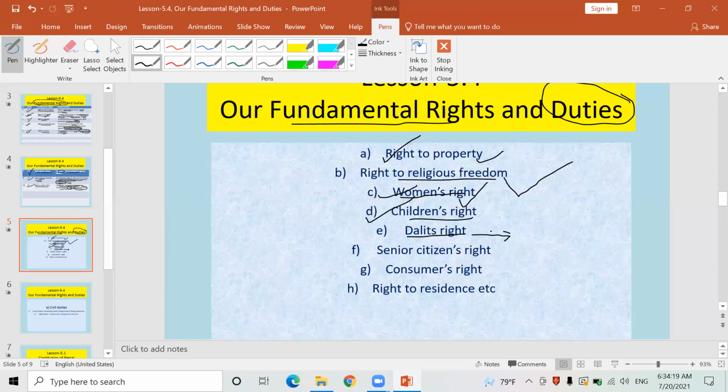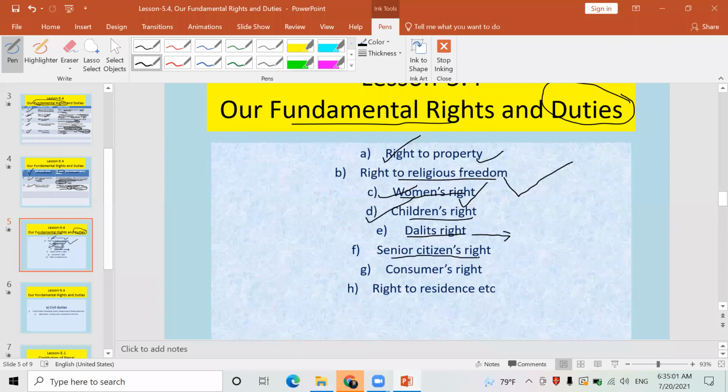There was a bad practice in Nepal. There were so many social evils, like untouchability, which can be practiced by anyone. If anybody discriminates against a classmate or neighbor who is from the Dalit community, either Kami or Damai, and if he is discriminated against or exploited by anyone, he has a right to go to the district court or police station to file a case against such a person who is victimizing him or her. Okay, it is called Dalit right.